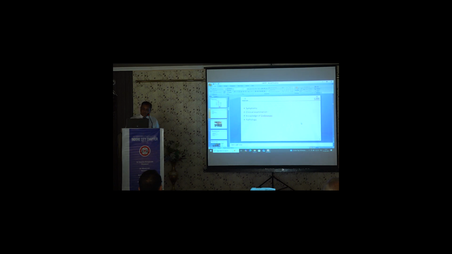The other thing which is important is to note down the negative history, like recent onset hoarseness of voice, which will signify the involvement of recurrent laryngeal nerve. The other thing is the recent onset chest pain or backache, which will signify locally advanced esophageal cancer. The third thing is recent onset cough with lot of expectoration, because this will signify either involvement of trachea or a possible tracheoesophageal fistula.